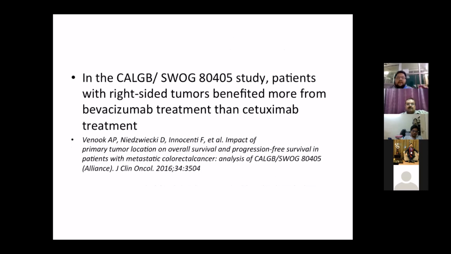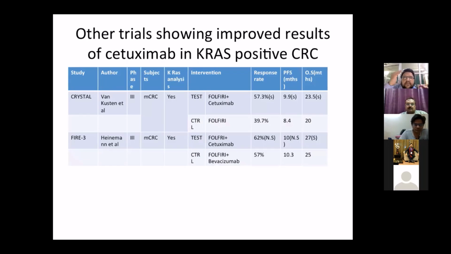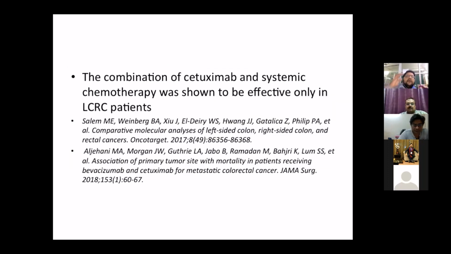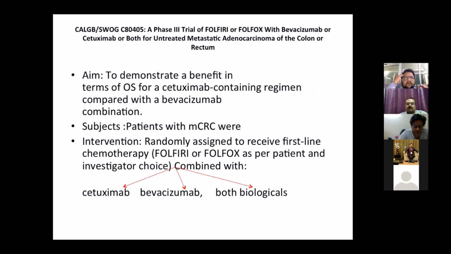Now the next trial is the CALGB SWOG 80405 trial. This is a study of patients with right-sided tumors. The other trials which showed improved results of cetuximab in KRAS wild type colorectal cancer included the CRYSTAL trial and also the FIRE trial. Now the CALGB SWOG 80405 trial was a phase 3 trial of FOLFOX or FOLFIRI with bevacizumab or cetuximab or both in untreated metastatic adenocarcinoma of the colon and rectum.